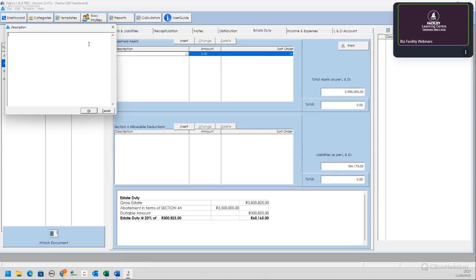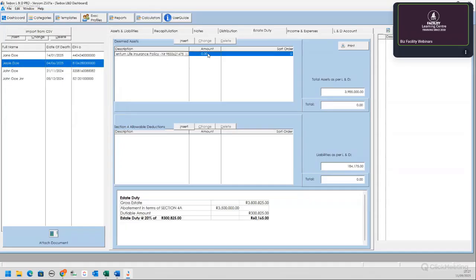For example, the best example here, and the one that I'm going to use, is a Momentum life insurance policy, number 98336247, whatever. There we go. So now we're going to say it was for 3.5 million rand. Imagine how much that premium would be? Okay, and sort order.